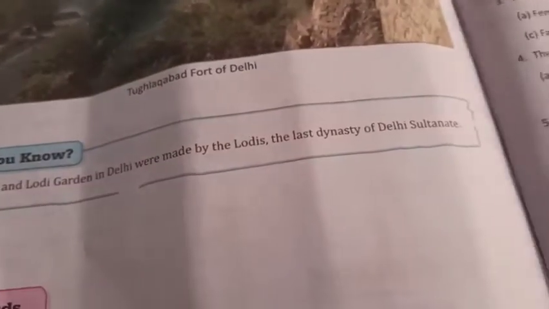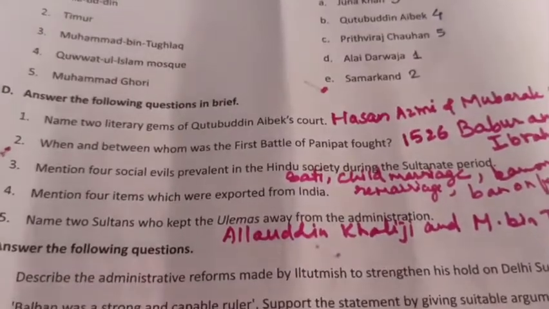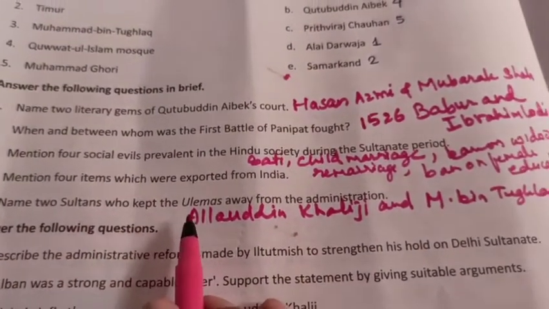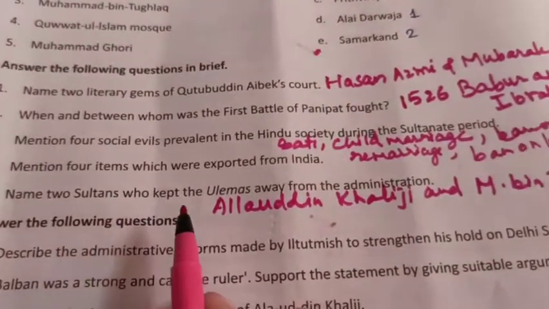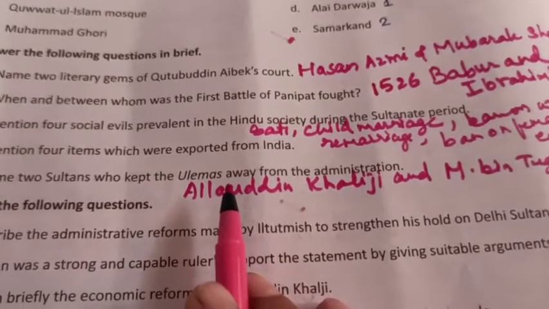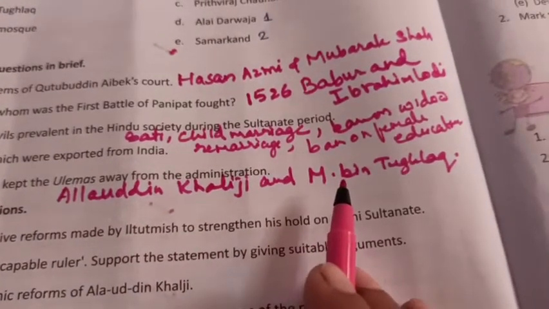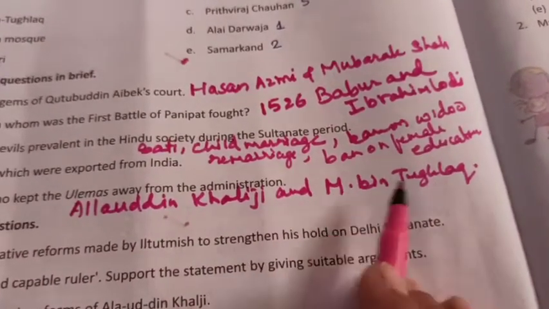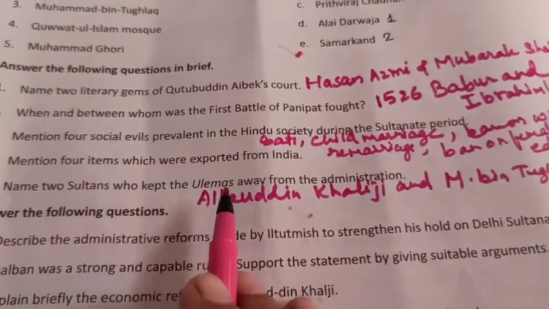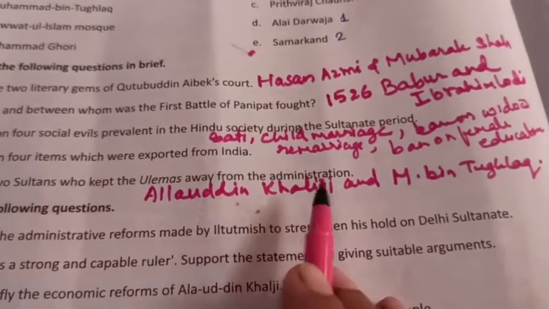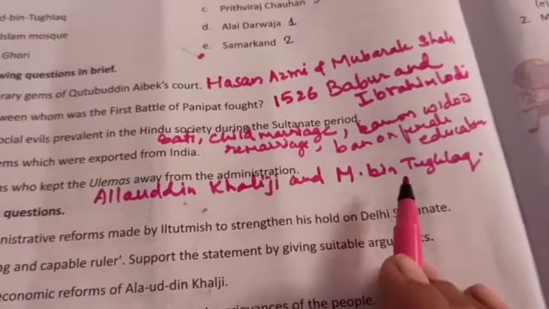Then comes the next question. Let's go through the next question. Name 2 sultans who kept the ulemas away from the administration. Yes, these 2 sultans who kept the ulemas and mullahs away from the administration were Alauddin Khalji and Muhammad bin Tughlaq. These 2 sultans never accepted the ulemas and the mullahs in the administration of their kingdom.